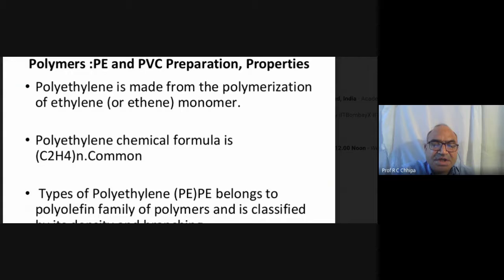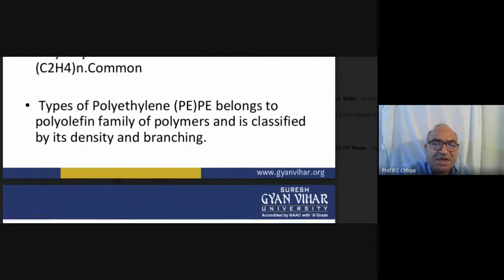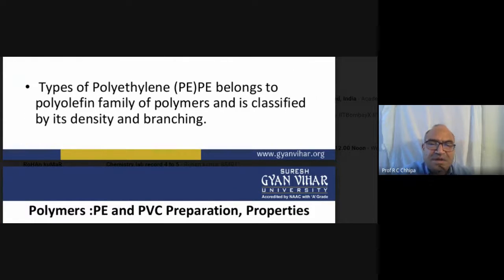Polyethylenes are also polymers of the polyolefin family. What about olefins? Olefins are unsaturated hydrocarbons, where a carbon double bond carbon is there. So the polyolefin family, which we have discussed, includes polyethylene and PVC. These are families of polymers classified by their density and branching.